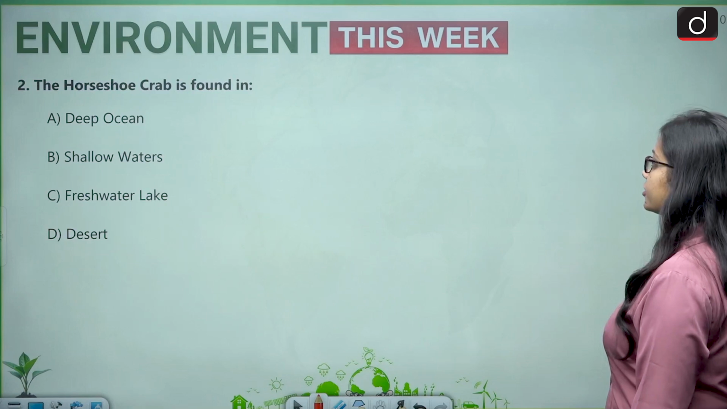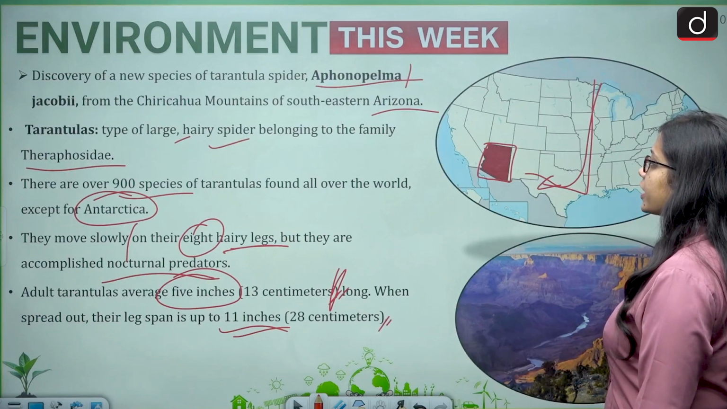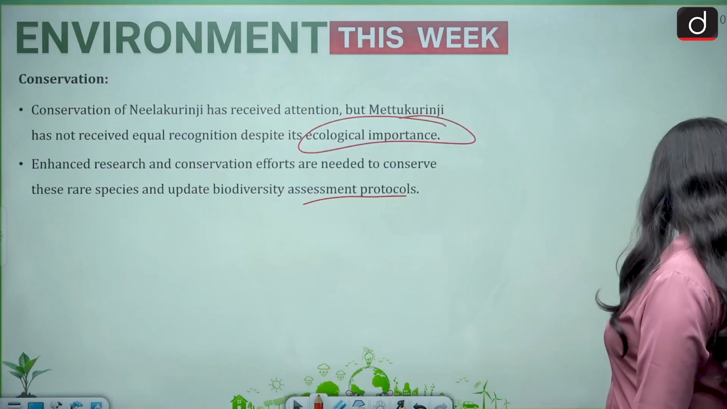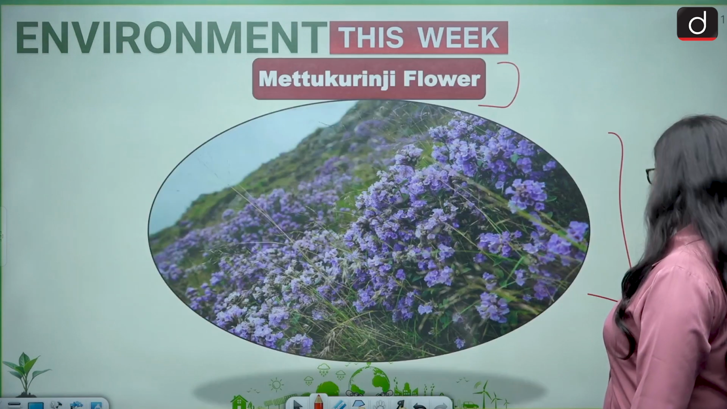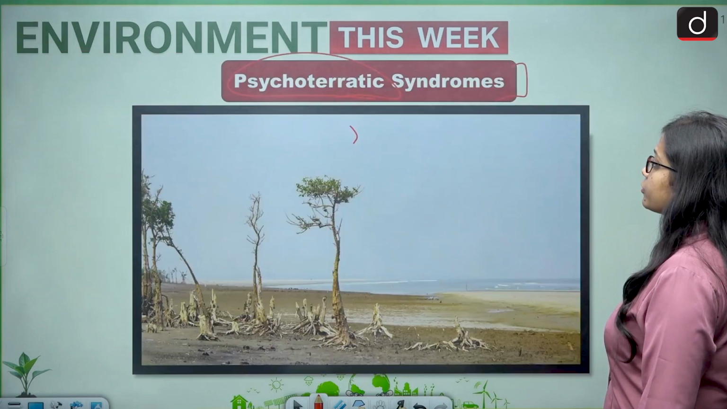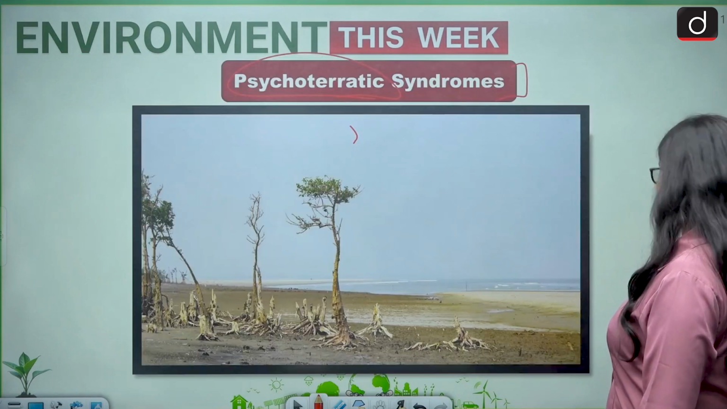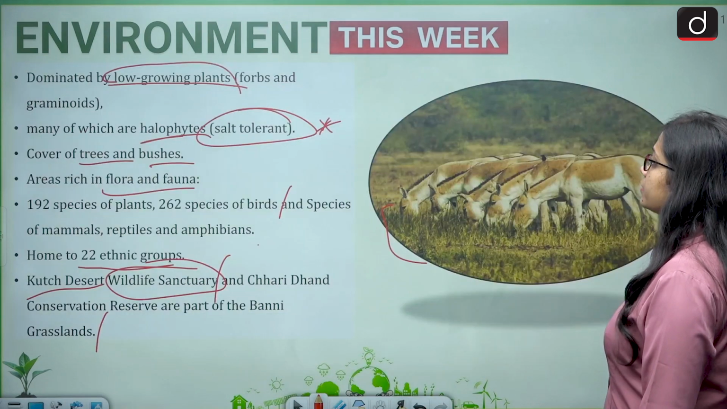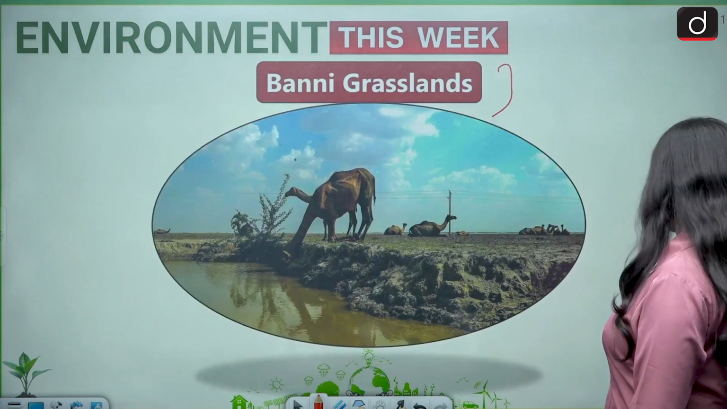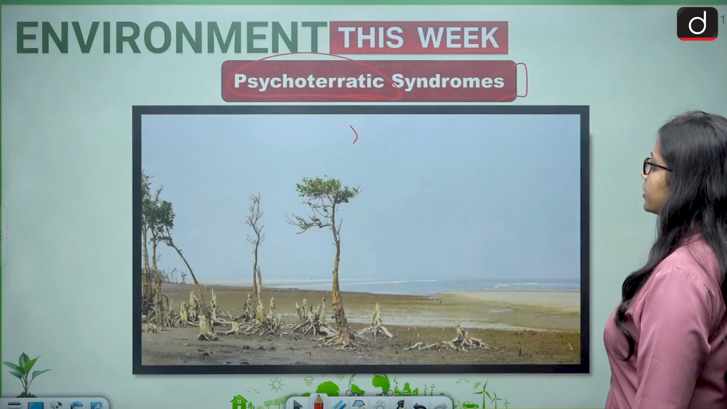So these were the 5 news that we covered, and they were tarantula spider, then it was Metakurinji flower, then before this it was psychoterratic syndrome, then horseshoe crab, then comes the bunny grassland. So these are the 5 topics.